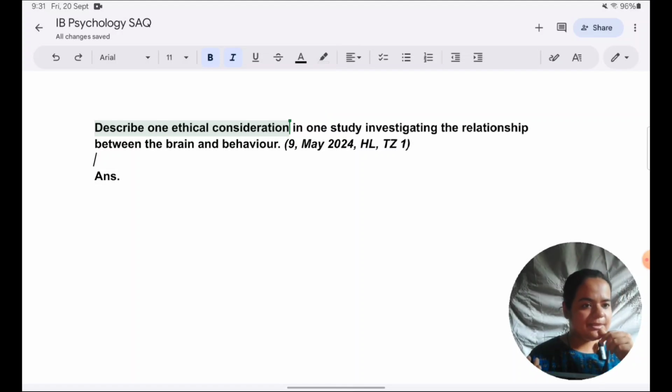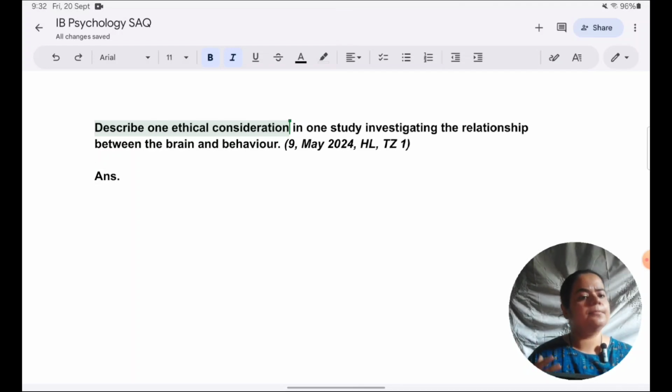In some questions, when it comes to SAQs, like concept-based questions, I'm not taking ethics and research methods right now, they ask you to describe a study. Say, for example, they would ask you to describe one study of brain and behavior. There you summarize Maguire in terms of aims, procedure, conclusion. In fact, you even give the sample, experimental design, research method used. Or if they ask you a question, describe a theory of brain and behavior in relation with a study. In that case, you describe a theory.